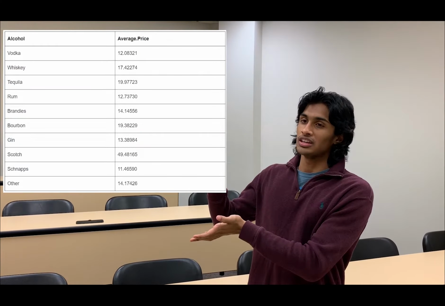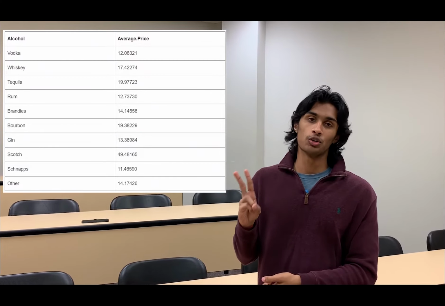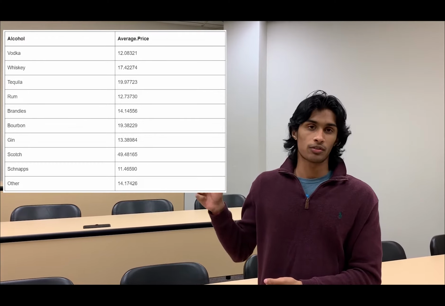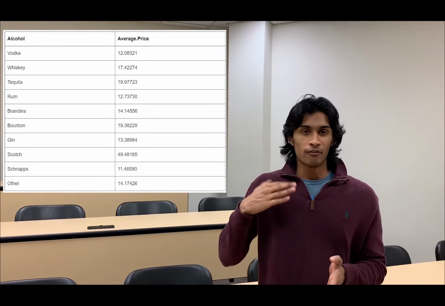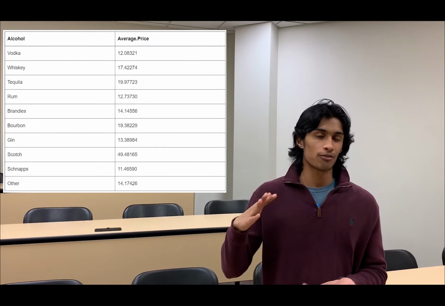As you can see, vodka has the second lowest price, schnapps being the first. This is very interesting given that vodka has the highest sales, as we stated earlier. So perhaps its average low price point is a compelling factor to many citizens of Iowa to make it a favorable drink for them.